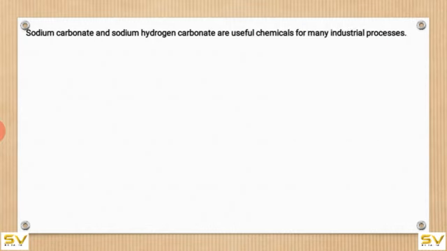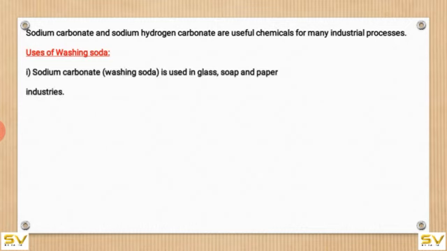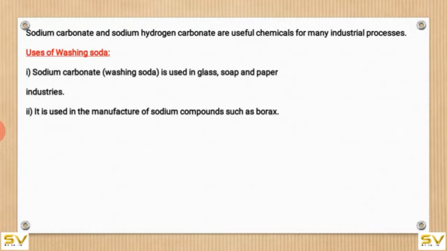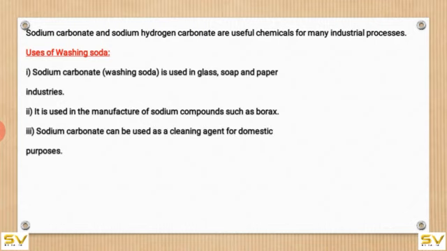Sodium carbonate and sodium hydrogen carbonate are useful chemicals for many industrial processes. Uses of washing soda. Sodium carbonate is used in glass, soap and paper industries. It is used in the manufacture of sodium compounds such as borax. Sodium carbonate can be used as a cleaning agent for domestic purposes. It is used for removing permanent hardness of water.